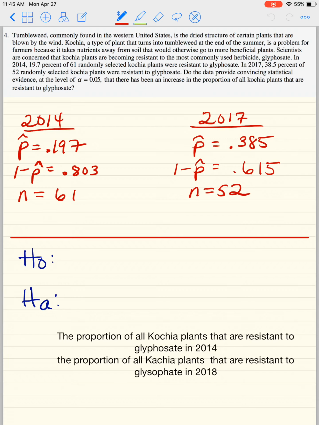And I want to show you what you would have to do if they gave you percentages, because you have to remember that in our calculator, the proportion has to be a whole number divided by a whole number. Otherwise, your calculator will give you an error. So let's try this problem together.